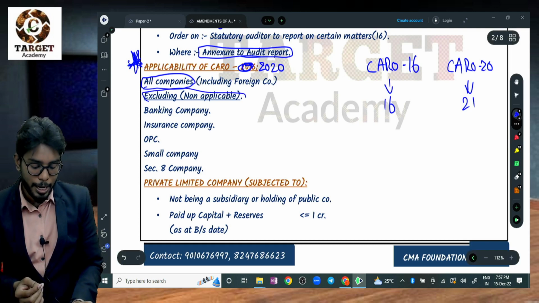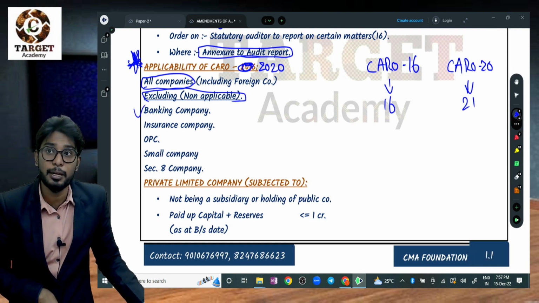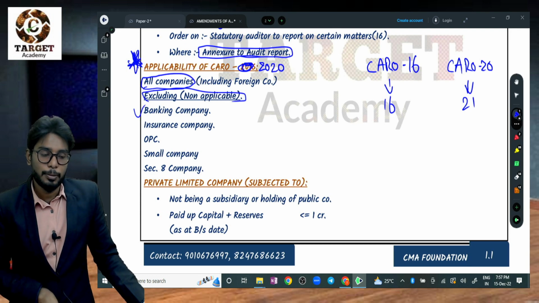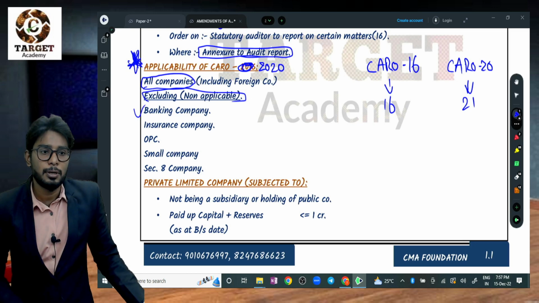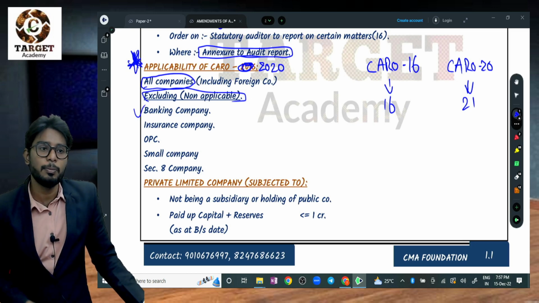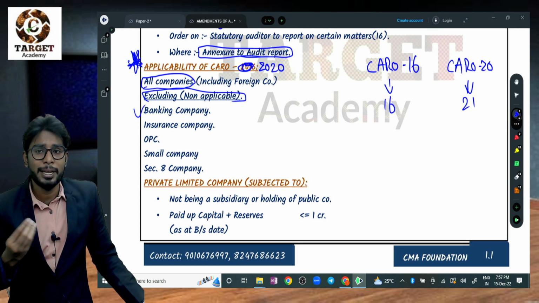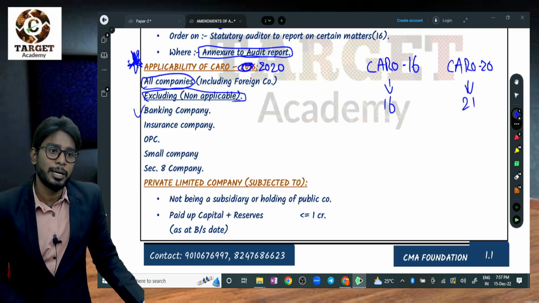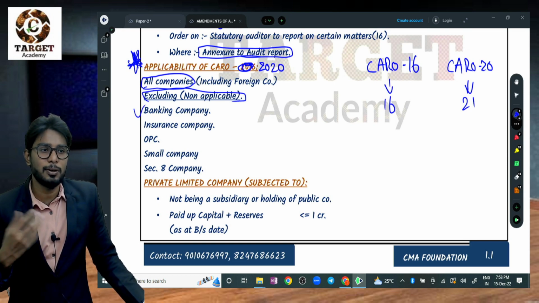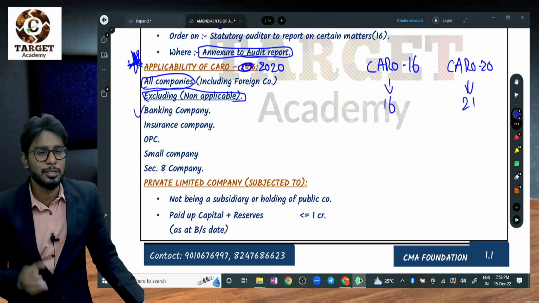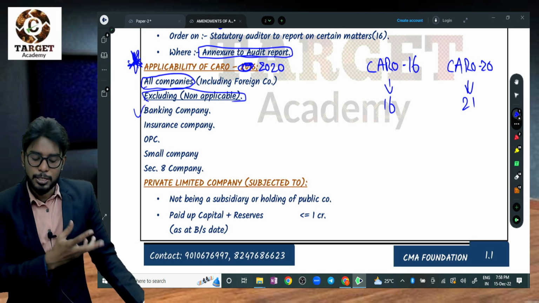They have excluded some companies. That means CARO is not applicable to banking companies. Why banking companies? Because for banking companies, there are more reporting requirements as per RBI guidelines. So CARO may become a duplication for banking companies, because they are already reporting many things under RBI guidelines. If CARO were made applicable to banking companies, it may cause duplication, as they already have stringent and strict provisions. That's why they have excluded banks.